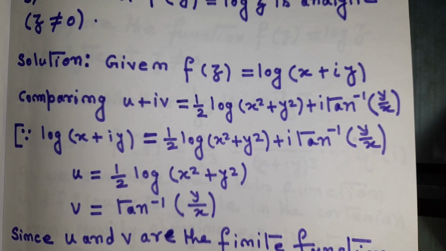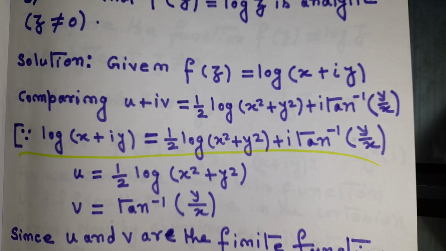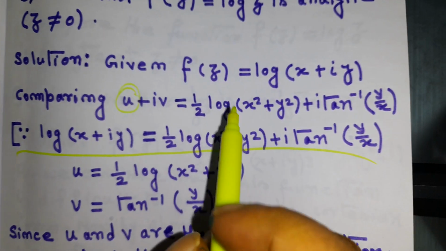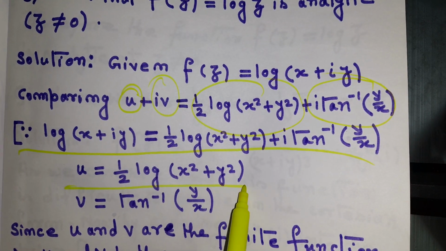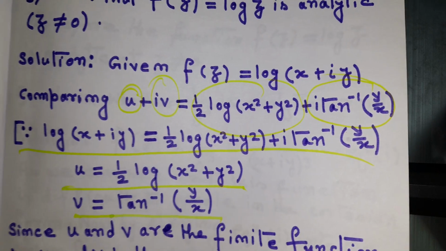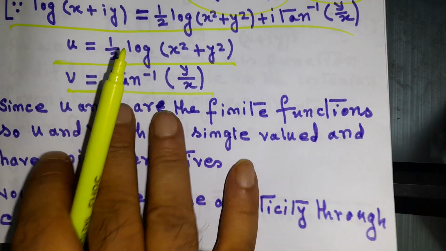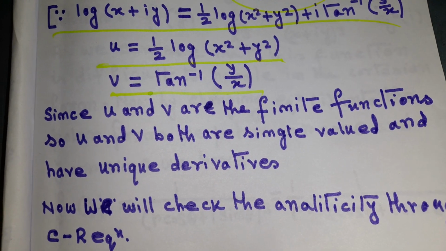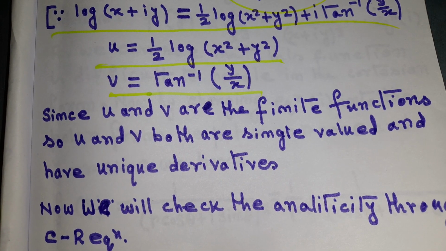My motto here is to check whether the function is analytic or not. So if u + iv = (1/2) log(x² + y²) + i tan⁻¹(y/x), then comparing the real part and the imaginary part, we get u = (1/2) log(x² + y²) and v = tan⁻¹(y/x). Since u and v are finite functions, both are single valued and have unique derivatives.